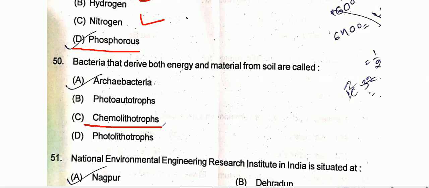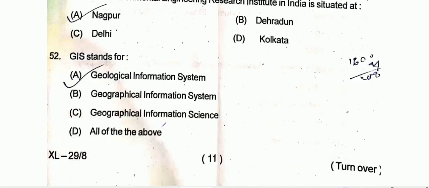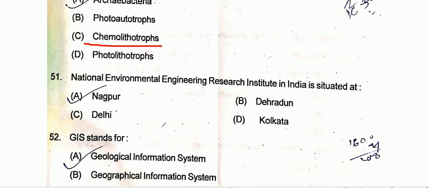Option C is the correct one. Question number 51, the National Environmental Engineering Research Institute in India is situated at Nagpur. So option A is the correct one.